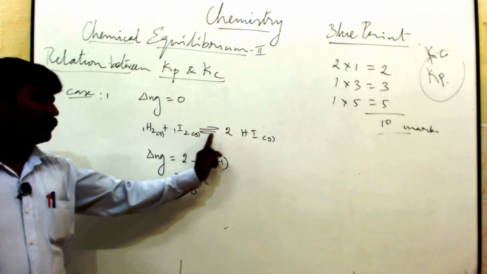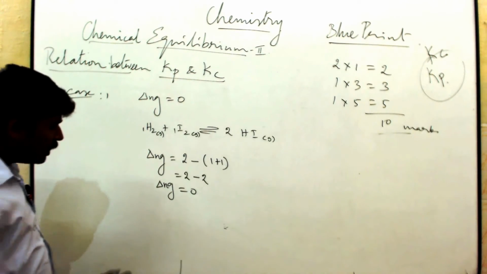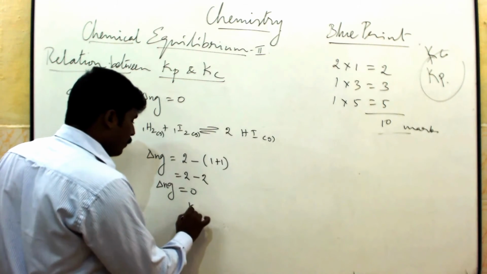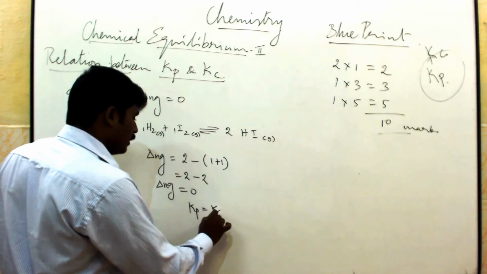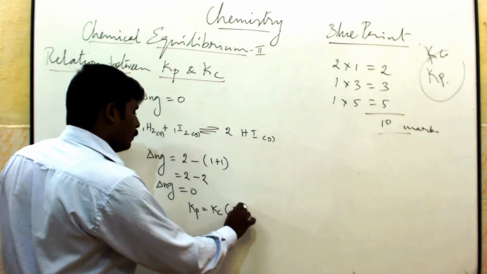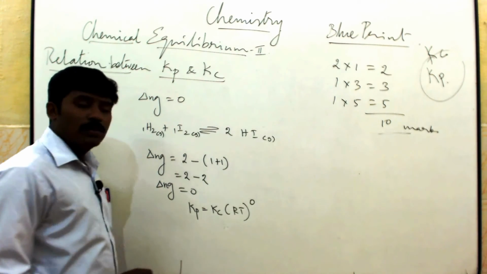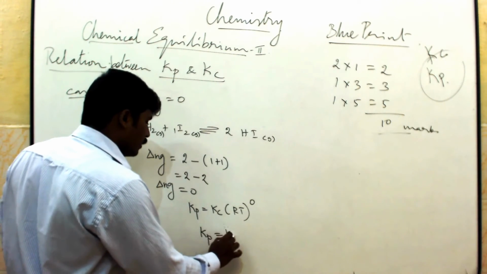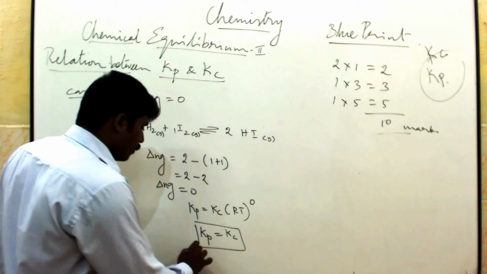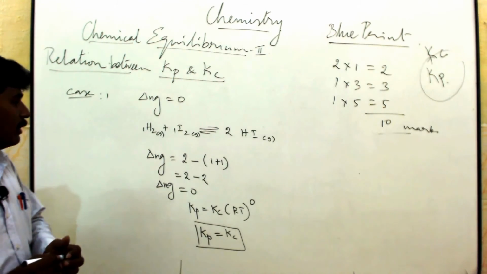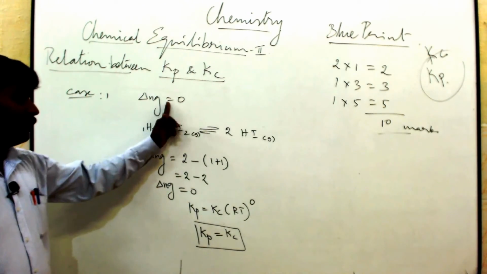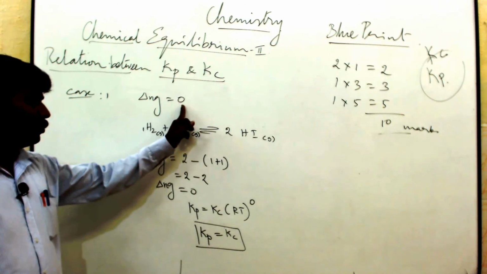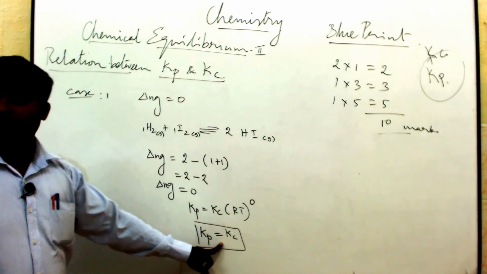Example, H2 plus I2 gives 2HI. Now we are going to apply here Kp is equal to Kc (RT) to the power del Ng, in the place of del Ng, 0. That means Kp is equal to Kc. So for any reaction, del Ng value 0 means Kp is equal to Kc.